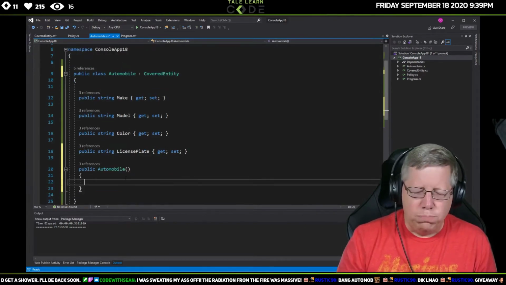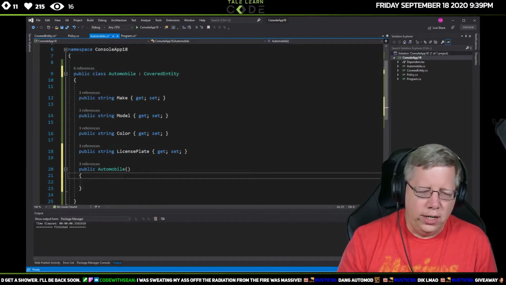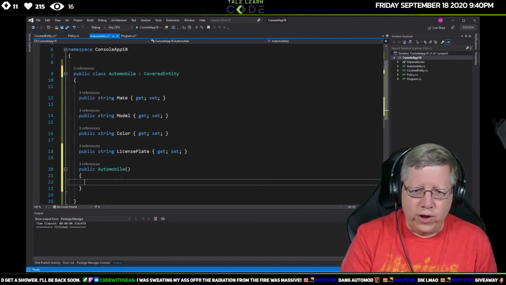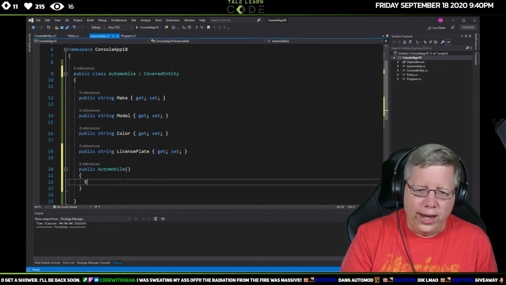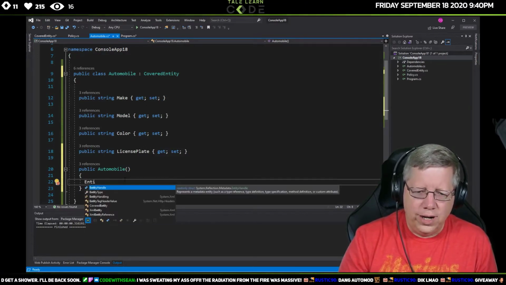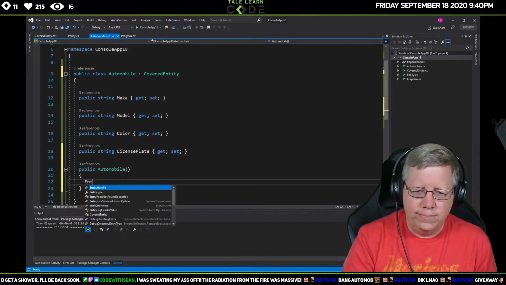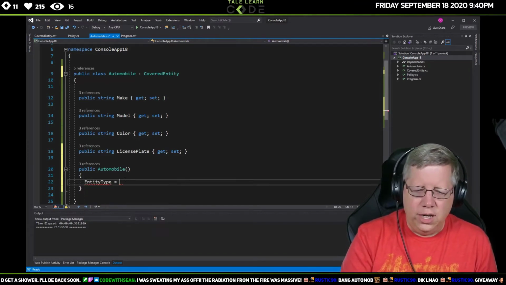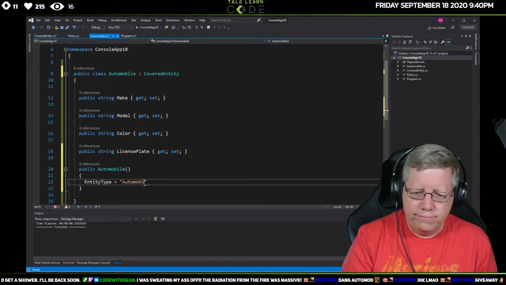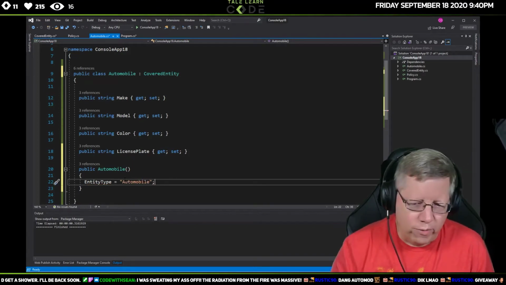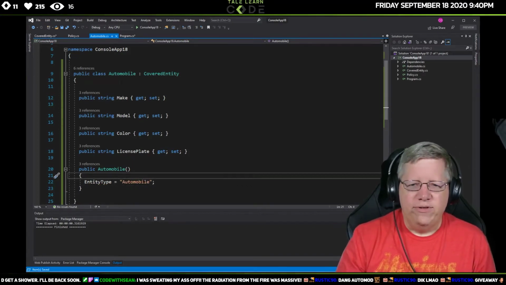We'll just create it blank, and I'm gonna set the entity type equals automobile, because that's probably what we'd want to do. All right, so there we've got that.